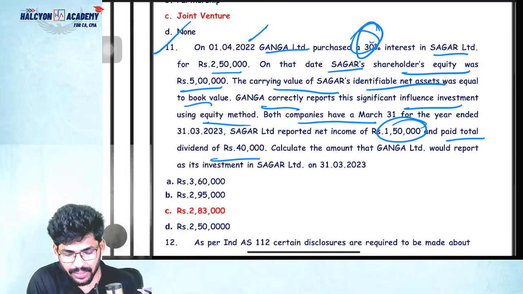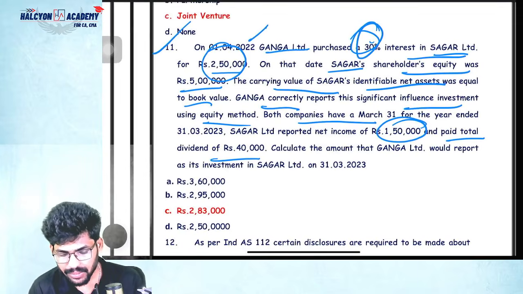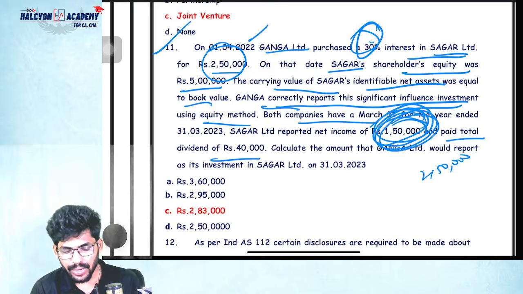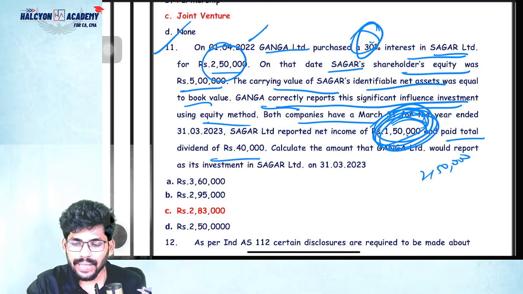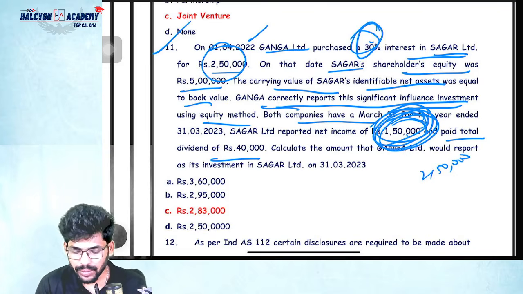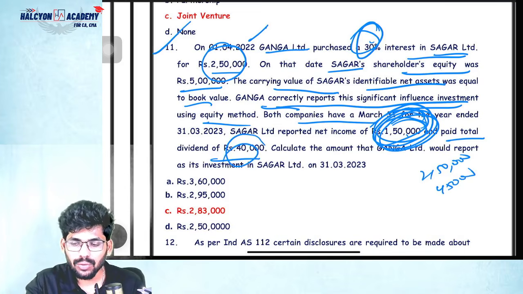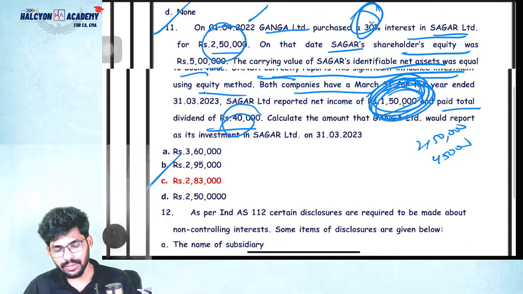So I have a 30% interest. Total how much? The 30% interest is for 2,50,000 only. That is the investment. Next, reportable income: how much? Total 1,15,000 into 30%, that is 45,000. Dividend paid: how much? Total dividend 40,000 into 30%, 12,000. So the answer is 2,83,000. Yes, option C. Simple, guys.